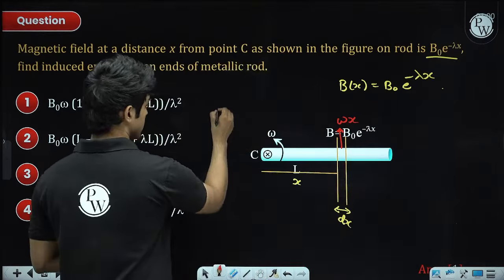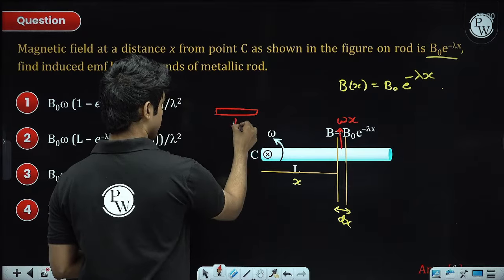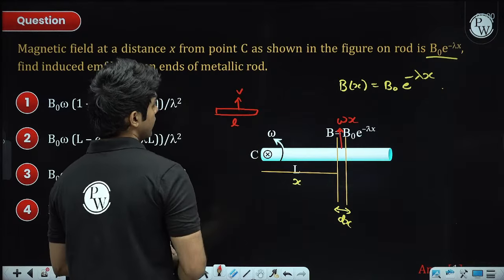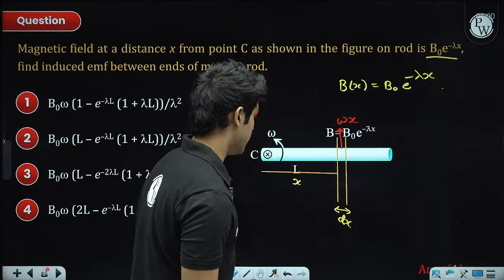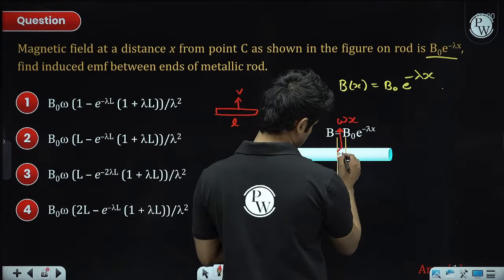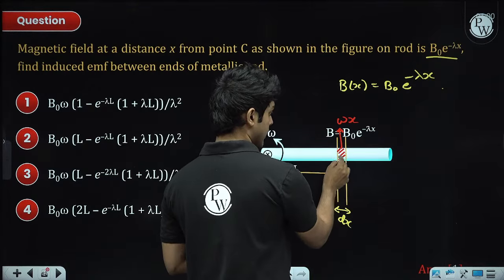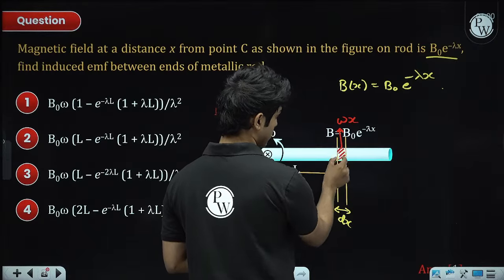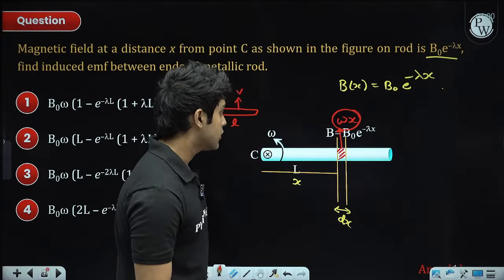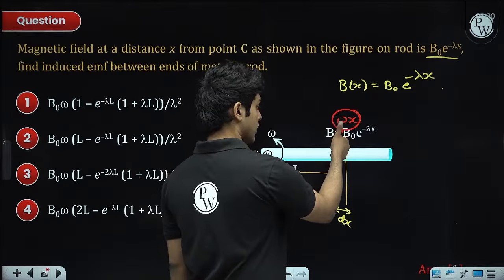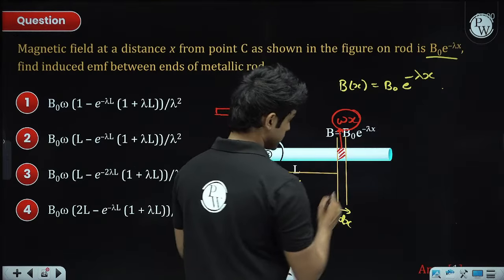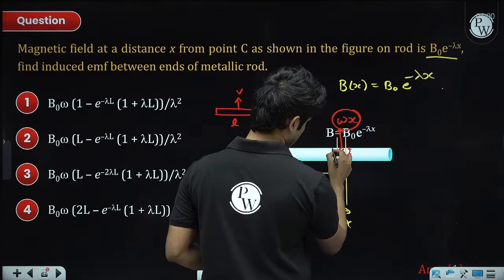Most of you must remember this formula: if I have a conductor of length L moving with velocity V perpendicular to a magnetic field, the induced EMF is BVL, the motional EMF. This is a metal piece, not current carrying, moving with velocity omega x in a perpendicular magnetic field. If you do v, which is upwards, cross b, let's say the magnetic field is out of the page, the right direction gives us the positive terminal and this is the negative.